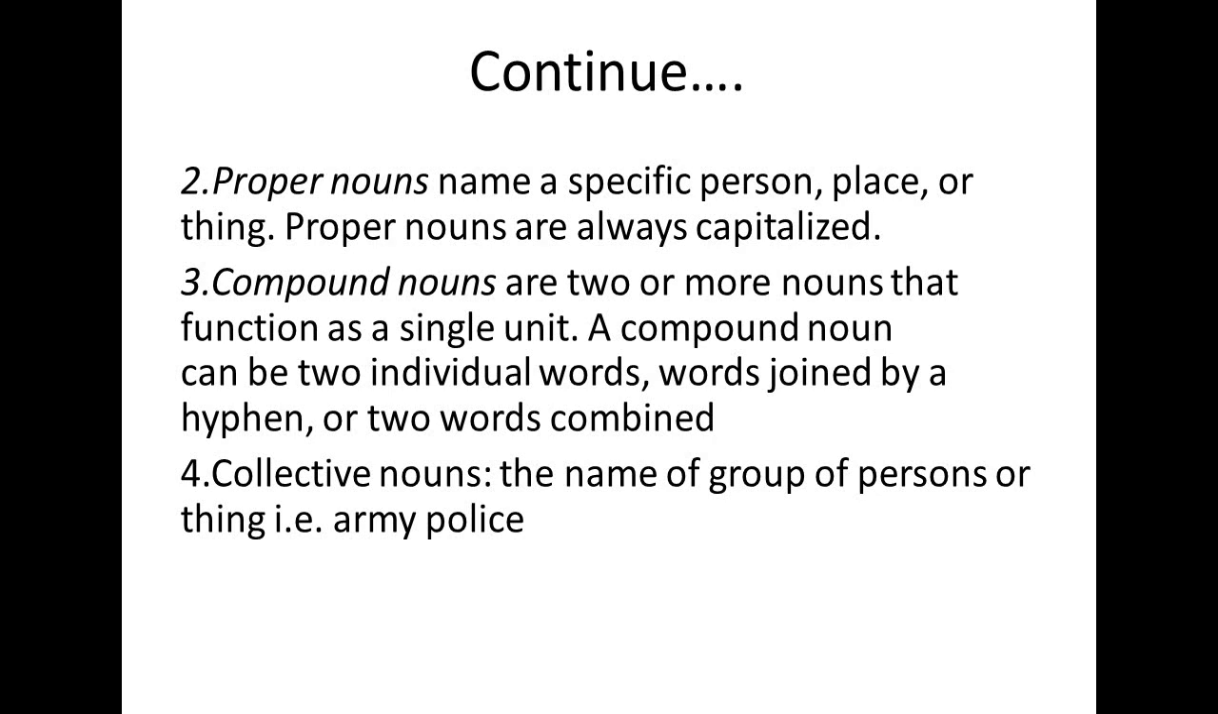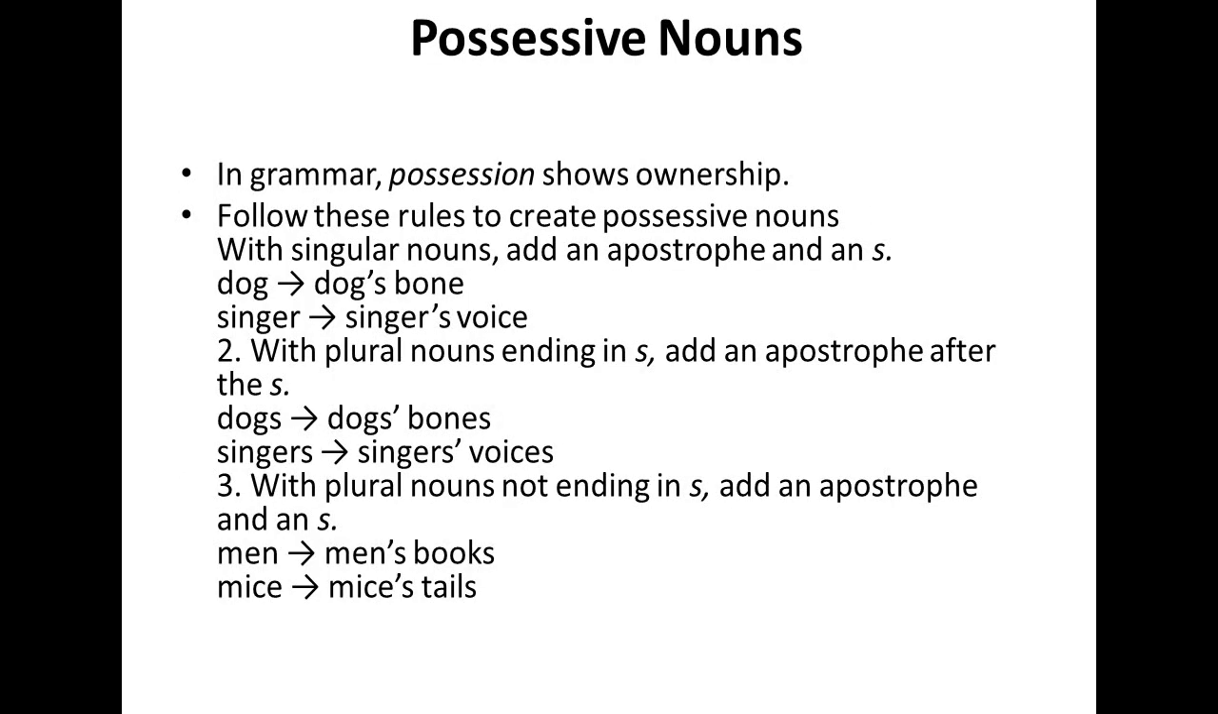Compound nouns are more nouns that function as a single unit. A compound noun can be individual words joined by a hyphen, or 2 words. For example, father-in-law, mother-in-law. Collective nouns, the name of the group of persons or the things. For example, army, police, जो किसी भी group of people को जाहिर कर रहा हो, that's called a collective noun.